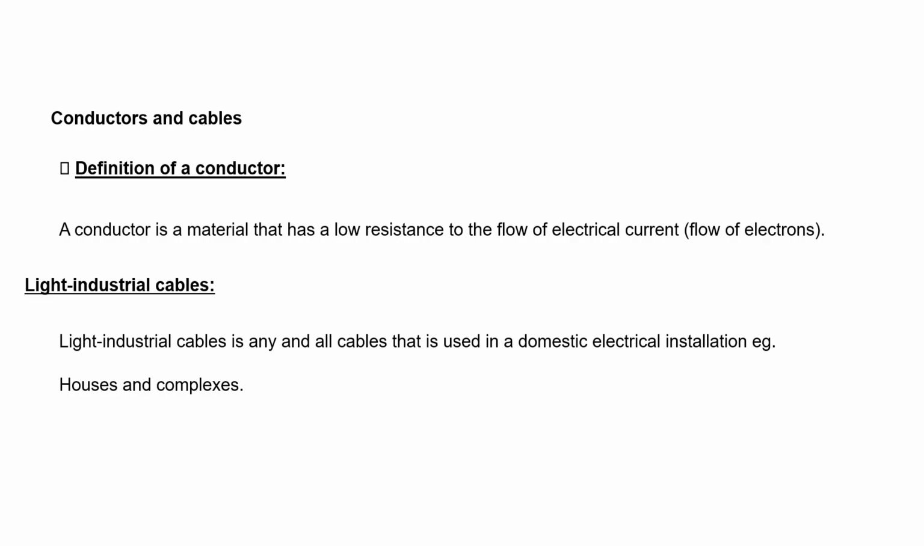Conductors and cables. Definition of a conductor. A conductor is a material that has a low resistance to the flow of electrical current, the flow of electrons. Light industrial cables. Light industrial cables is any and all cables that is used in a domestic electrical installation. Example, houses and complexes.